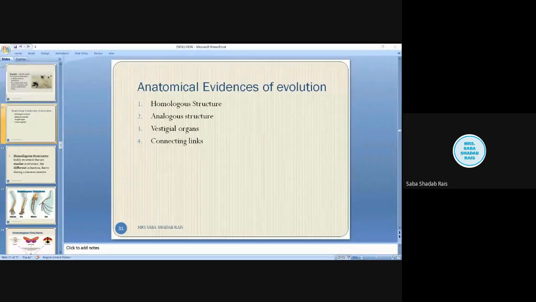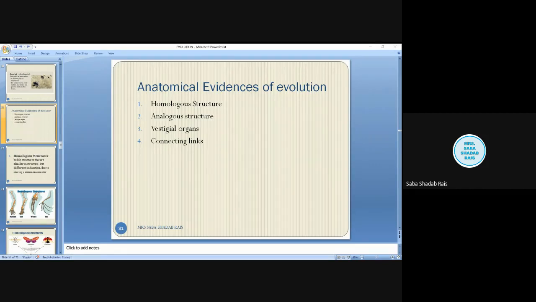In this lecture, we will be talking about the anatomical evidences for evolution. Now, when we talk about anatomy, that means we are talking about the structure, right? Body structure. So, anatomical evidences are derived from four categories: homologous organs, analogous organs, vestigial organs, and connecting links. We will discuss all these four in detail.